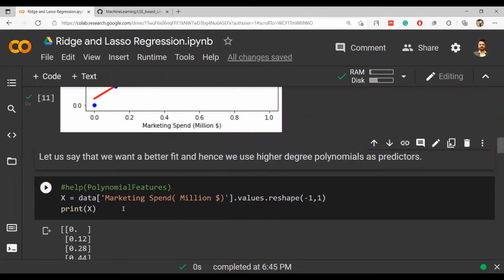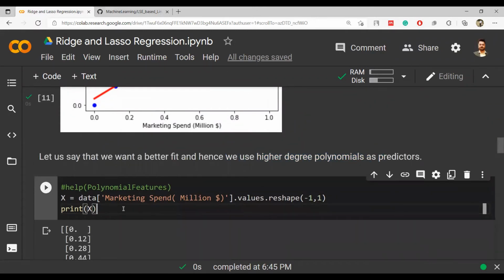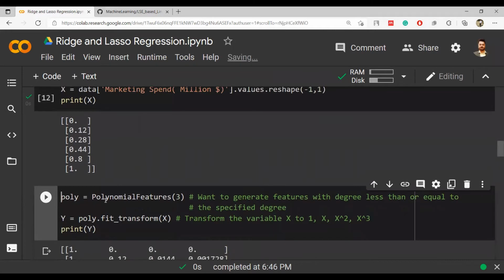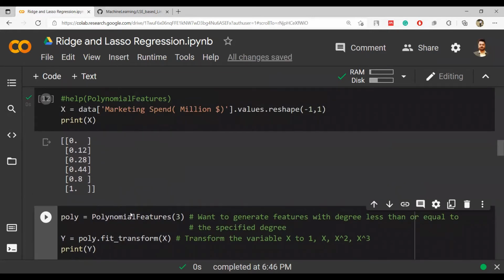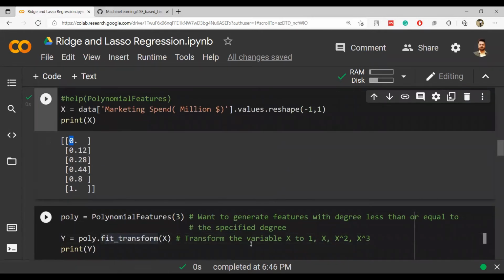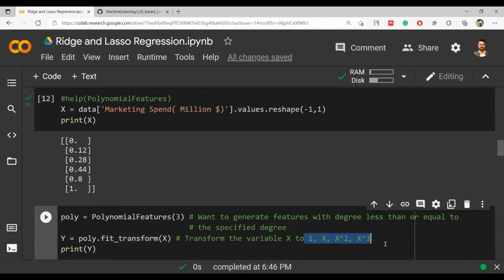So for higher degree of polynomial, let's do the reshaping of our x. This marketing spend data has been converted into a column-wise from row-wise. Now if I want to do the polynomial features, there are 3 features that I want to take. It means that whatever the number is, let's say 0, I want to convert that into 4 parts: 1, x, x square, x cube.